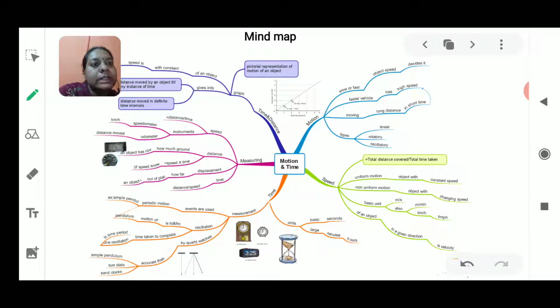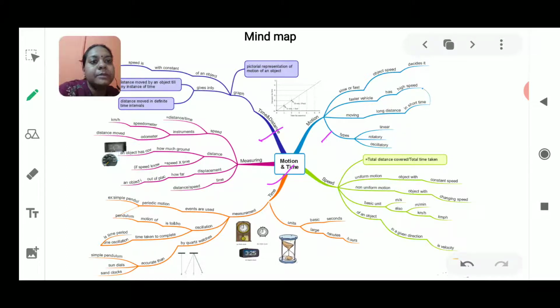So if we see, this motion and time has four main topics. We have to discuss the types of motion, or the concept of motion. After that, we'll discuss distance and time, because motion is always dependent upon time and distance. So these are the two main topics which will be discussed in this chapter.